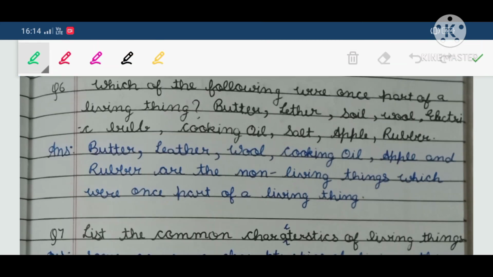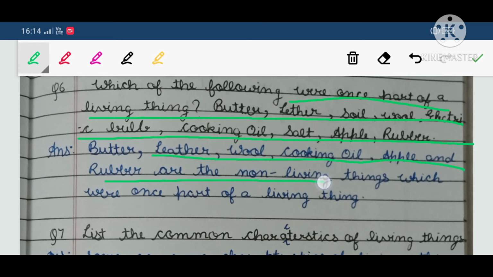Which of the following were once part of a living thing? Butter, leather, soil, wool, electric bulb, cooking oil, salt, apple, rubber. So butter, leather, wool, cooking oil, apple and rubber are the non-living things which were once part of a living thing. All these things written here were part of a living thing, but now they are non-living things.